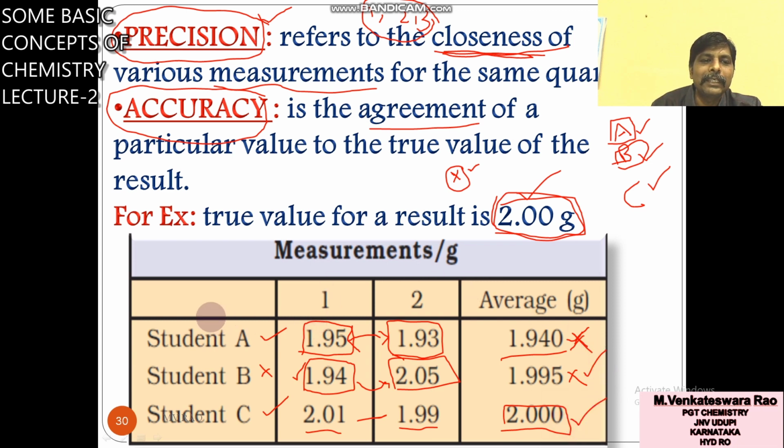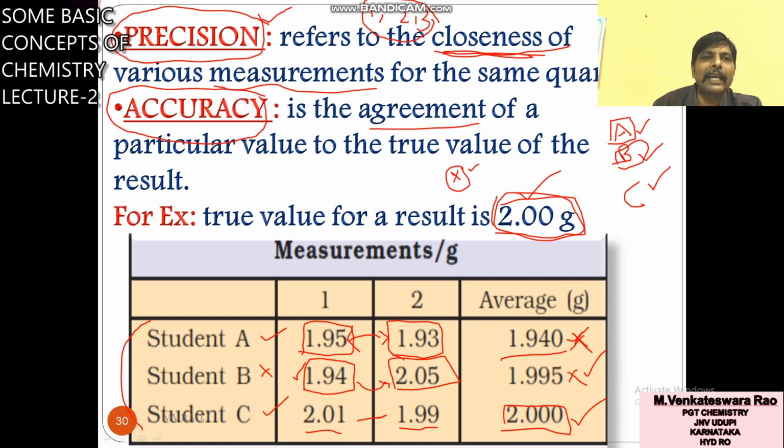Observing the results of A, B, and C, A's values are more precise, B's values are more accurate, and C's values are both precise and accurate.